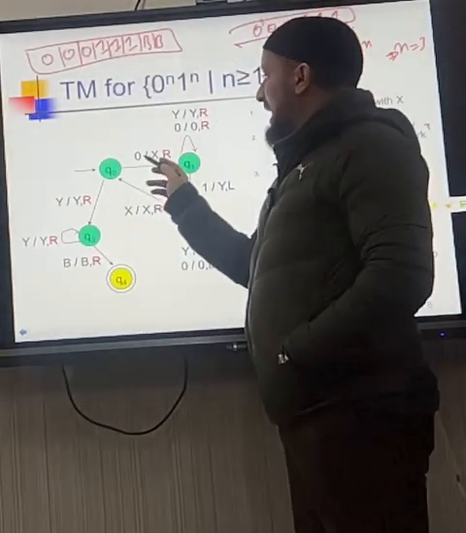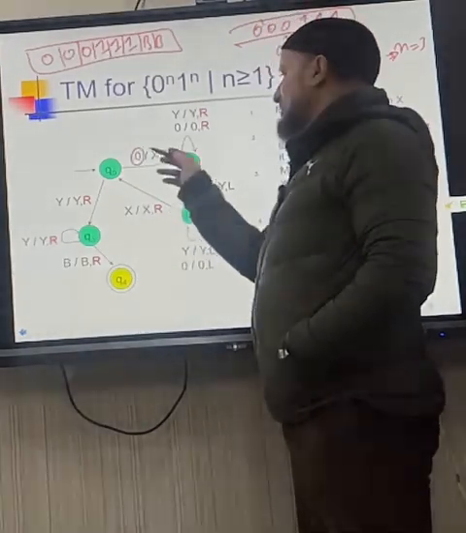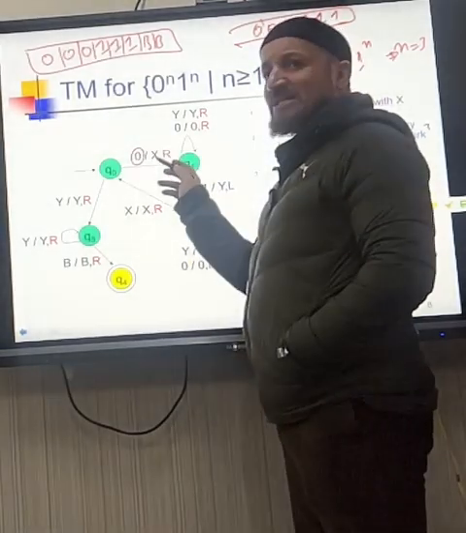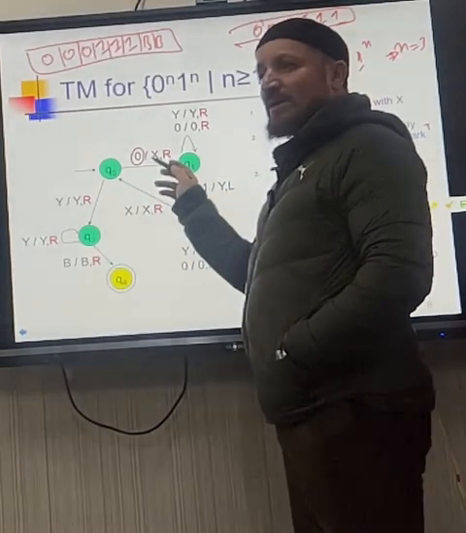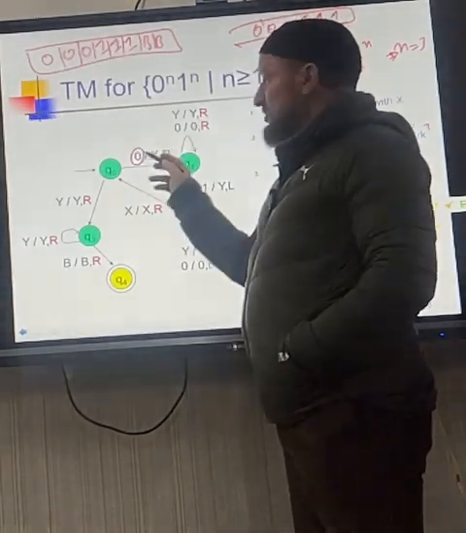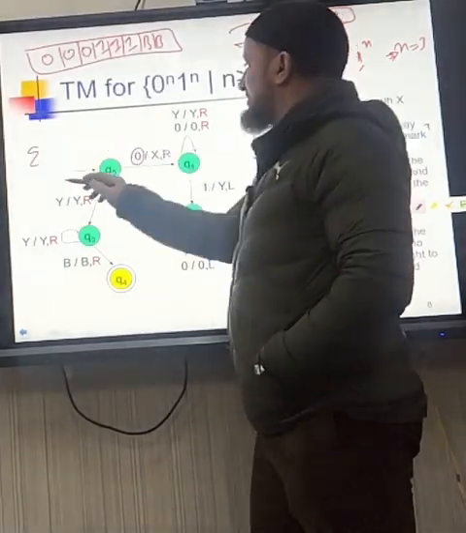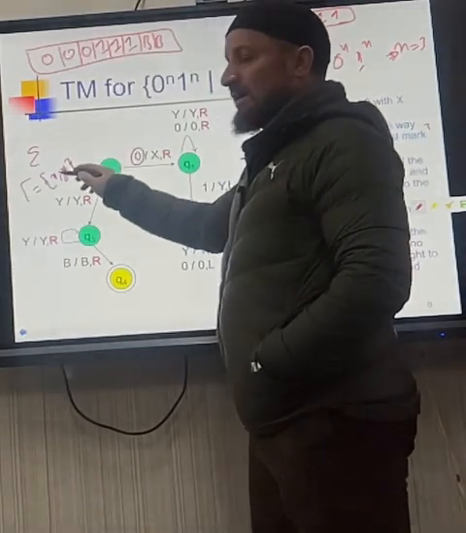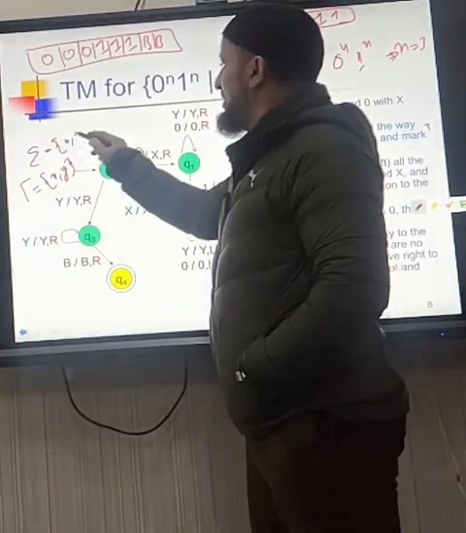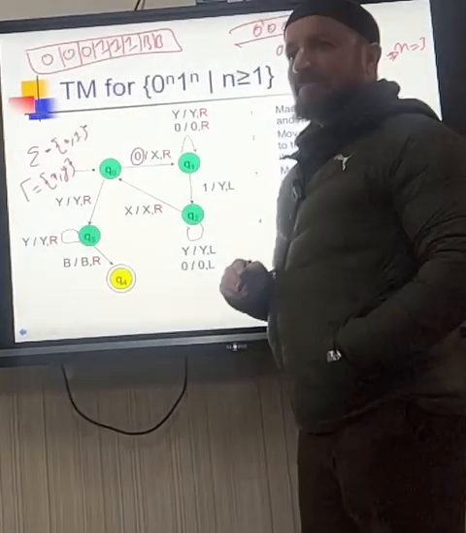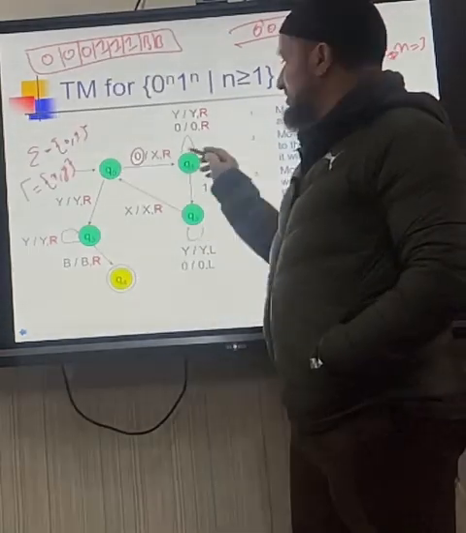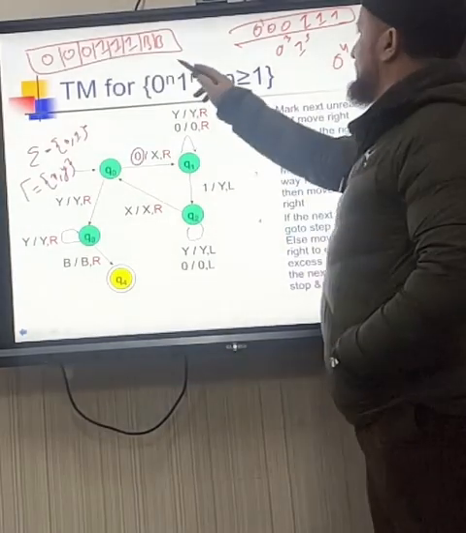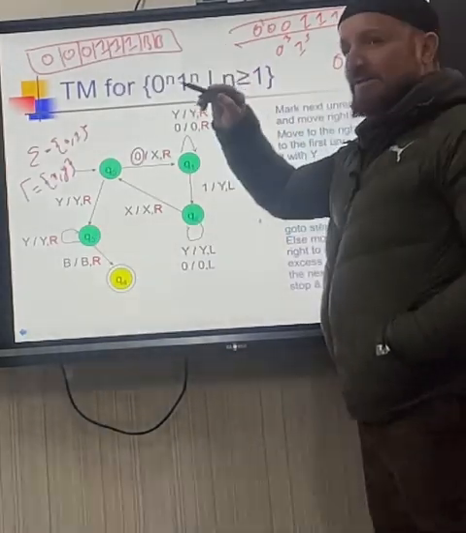I am at Q0 and I am reading 0. Or it could be X. X is the tape symbol and 0 is the input symbol. So 0 belongs to sigma and X belongs to tau. Here tau is X, Y and sigma is 0, 1. This is my Q naught, and all the states are Q. B is for blanks. We have 7 tuples.